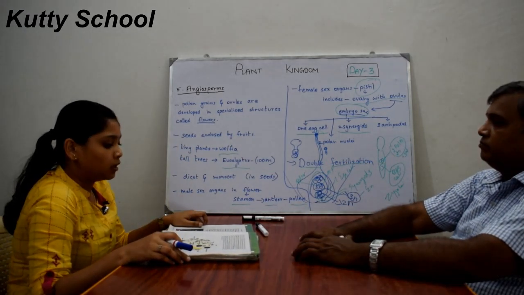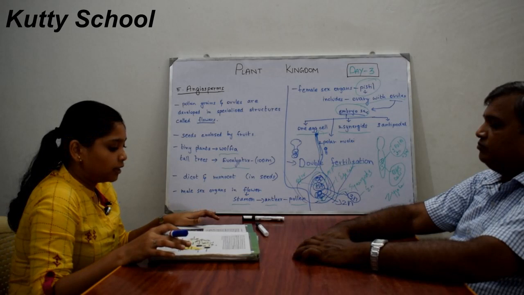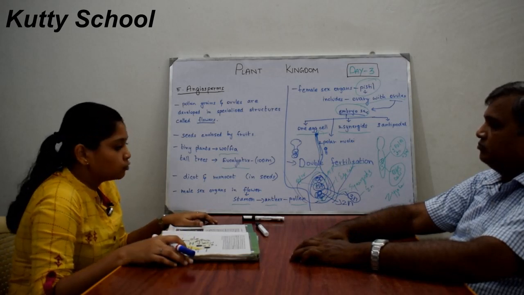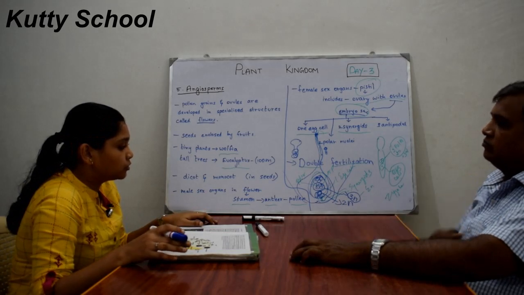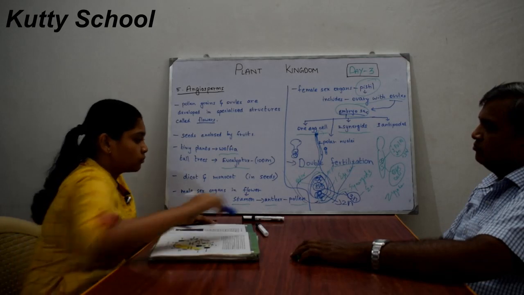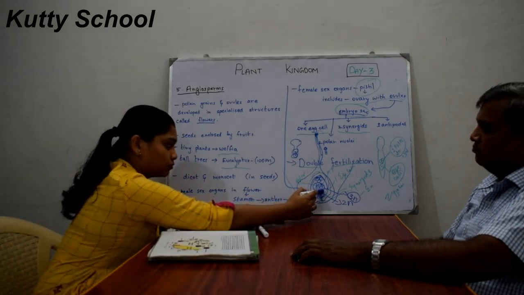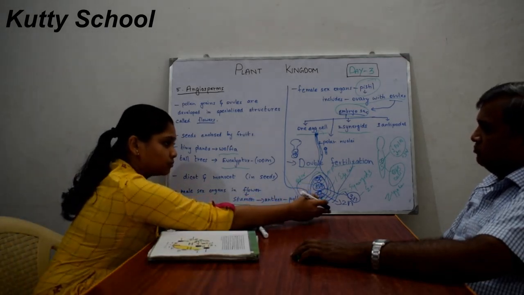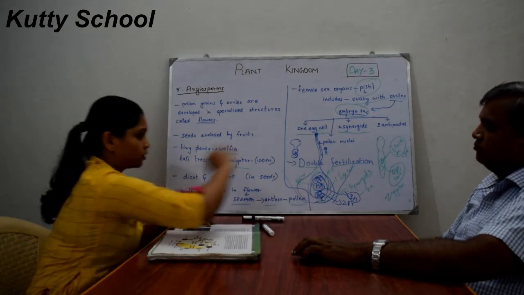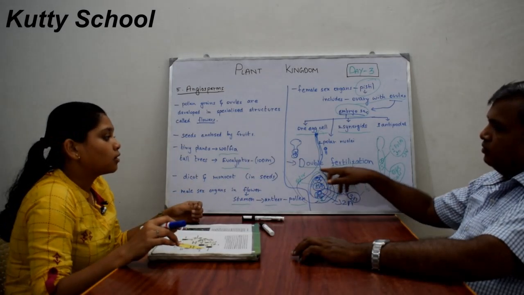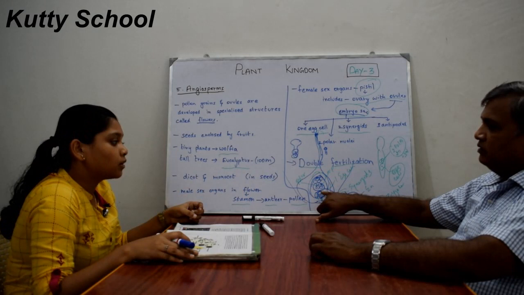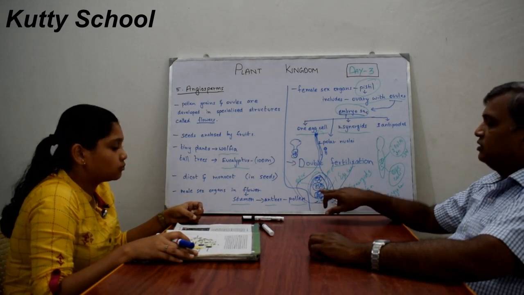So this is generally about angiosperms. After some time, the ovules, that is the zygote, develop into seeds, and the ovary wall develops into the fruit.